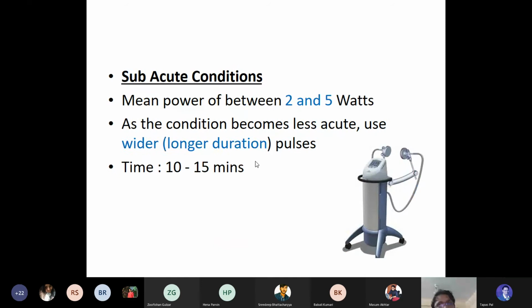On the other hand, if you are using it for the subacute condition, you are supposed to use 2 to 5 watt. So the energy is a bit higher, and as the condition becomes less acute, use a wider pulse. আগেটা যেটা ছিল সেটা হচ্ছে যে in the acute condition it was the shorter pulse. In the subacute condition you will be using the long duration, the larger pulse, and the duration is supposed to be 10 to 15 minutes.